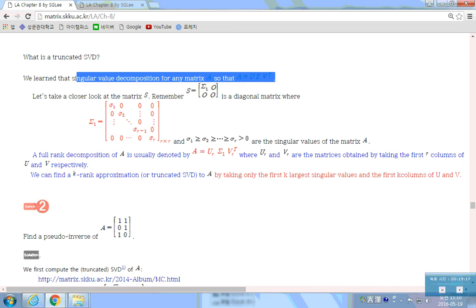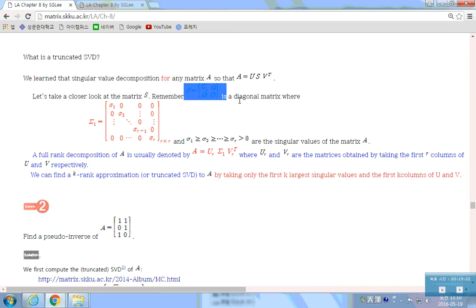Let's take a closer look at the matrix S. Let S be like this. This is a diagonal matrix where sigma 1 is like this. These are the singular values of A, and sigma is in decreasing order. They are all non-negative, and these are the singular values of A.